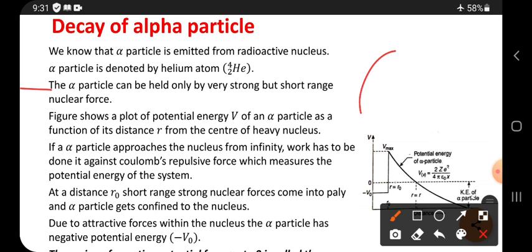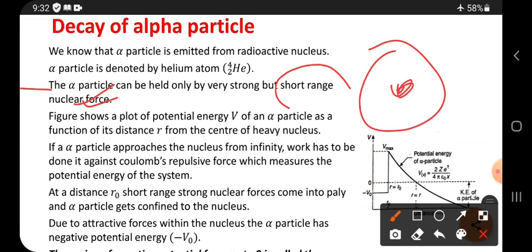Generally, inside the nucleus, alpha particles are held, which means they attract inside the nucleus with the help of nuclear forces. But these nuclear forces are what? These are the short range forces.